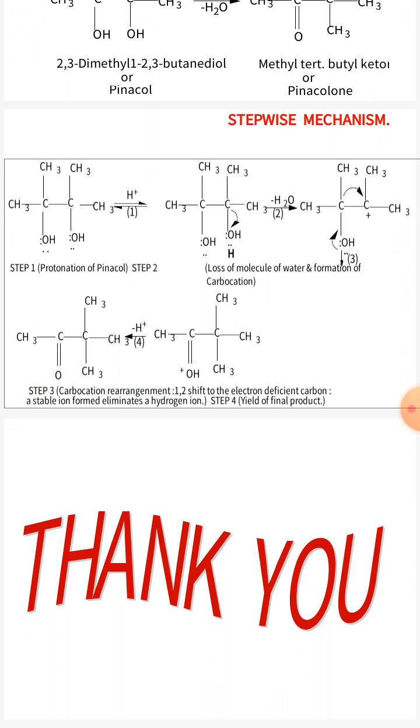Third step is rearrangement of carbocation. A 1,2 shift to the electron deficient carbon atom forms a stable ion, and last is formation of pinacolone. Thank you.